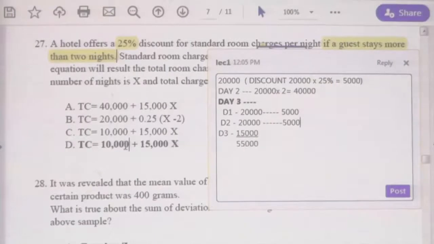Therefore, the formula has 10,000, which is these additional two 5,000s, plus, from the third day onward, 15,000 into the number of days. That's how they have selected it. In such a case you have to find out the additional cost you pay before the discount. That would be the intercept in the formula. Then the average daily cost will be the slope. This is the number of days. Based on that you can calculate the total cost.